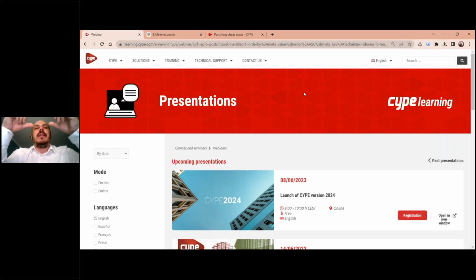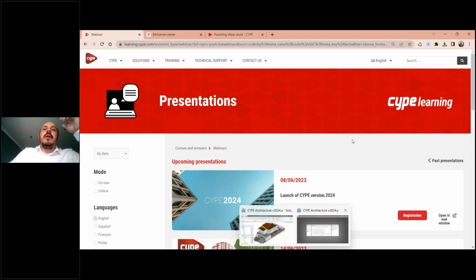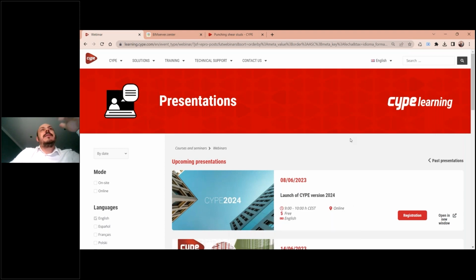So it means that I can install different applications like I have here on my computer now, and I can send information from one application to another. For example, a common situation is to send information from my architectural model to my structural analysis program, and use it to run an analysis in the structural analysis software.